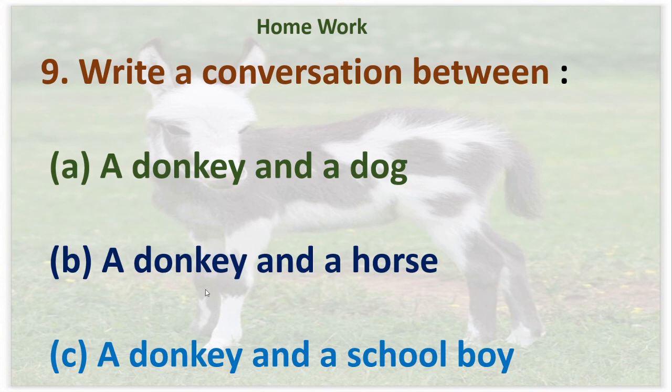We have gone through so many stories about donkey and a horse, isn't it? So try to remember the story and try to write the dialogues for donkey and a horse. Okay, the last one is a donkey and a schoolboy. Here you can create your own story by using short dialogues. For this, try to do this. Okay.